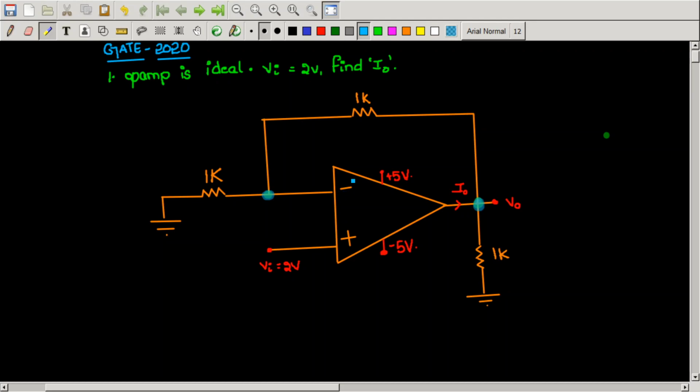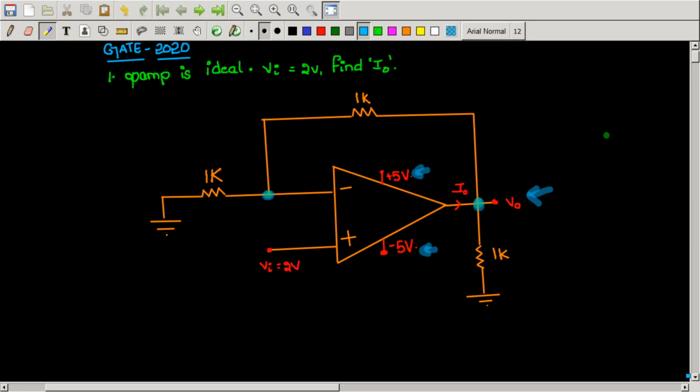So as a first case, I will assume that op amp is in negative feedback. But remember, this is a guess. We should confirm later whether this assumption is correct or wrong. So how will I check that assumption? First assuming that op amp is in negative feedback, I will find the value of V naught. If that V naught value is in between plus 5 volts and minus 5 volts, then my assumption that op amp is in negative feedback is correct. Otherwise, my assumption is wrong, then the op amp is not in negative feedback at all.